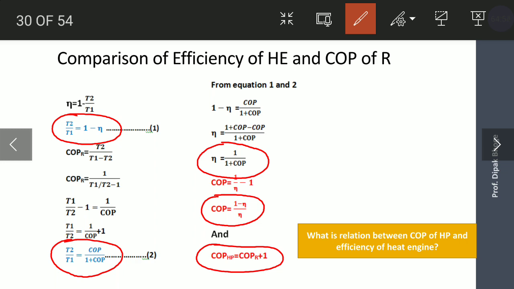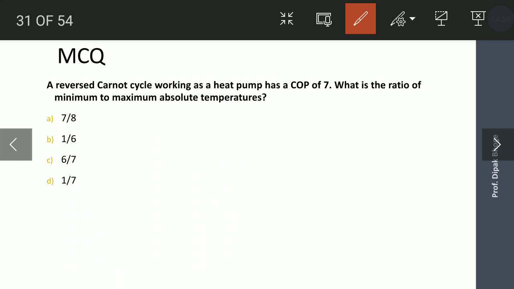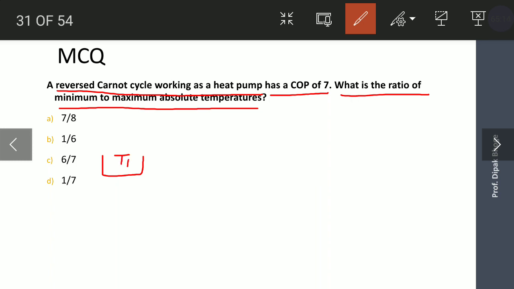Based on these equations, we have a few examples here. A reverse Carnot cycle working as a heat pump has a COP 7. What is the ratio of minimum to maximum absolute temperature? Now this is a heat pump given. This is the heat pump in which T1, this is the W input, here it is T2, so it absorbs Q2, rejects Q1.